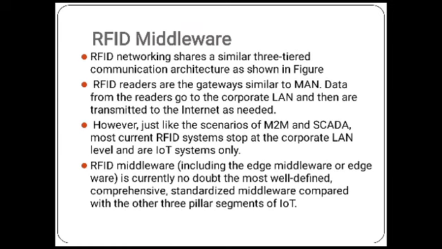RFID middleware. RFID networking shares a similar three-tiered communication architecture as shown. RFID readers are the gateway, similar to MAN. Data from the reader goes to the corporate LAN and is then transmitted to the internet as needed. However, just like the scenario of M2M and SCADA, most current RFID systems stop at the corporate LAN and other IoT systems. RFID middleware, including edge middleware or edgeware, is currently no doubt the most well-equipped, comprehensive, standardized middleware compared to the other three pillar segments of IoT.